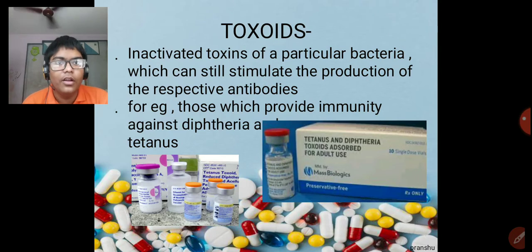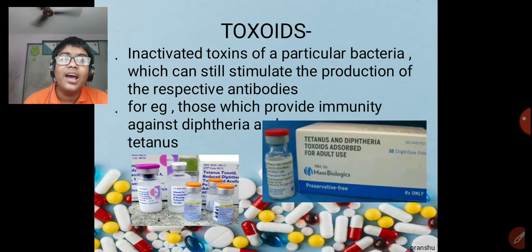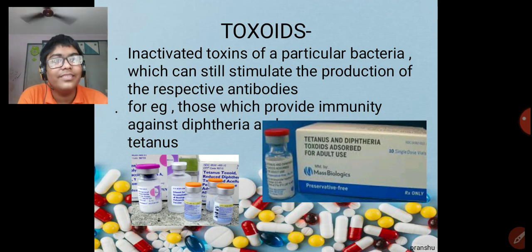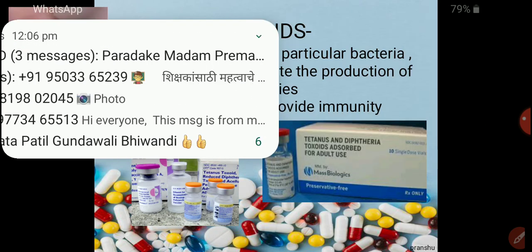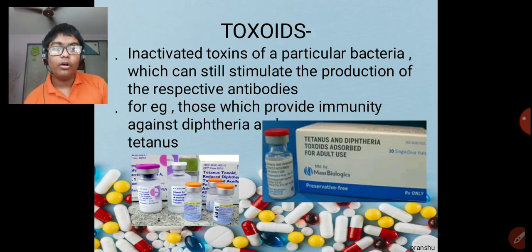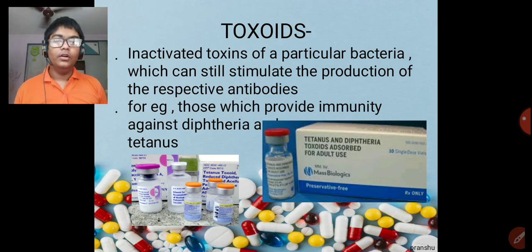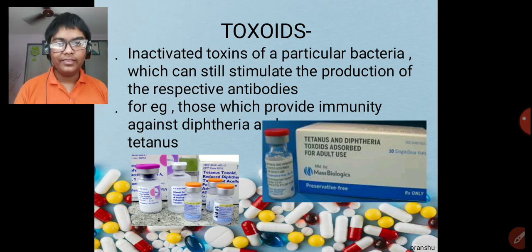Toxoids. What are toxoids? Toxoids are inactivated toxins of a particular bacteria which can still stimulate the production of respective antibodies. We all know toxins are poisonous substances. When these poisonous substances are inactivated, all the poison is taken out, and when they are kept in the body, they can stimulate the production of antibodies which will provide resistance. This is called a toxoid.